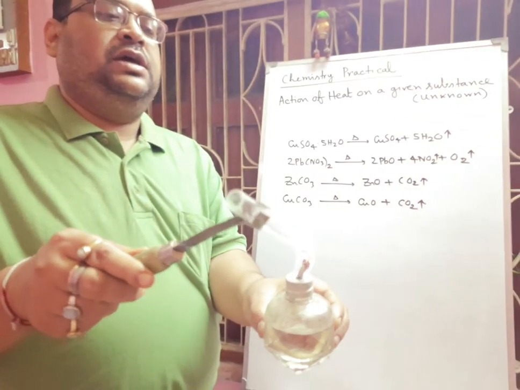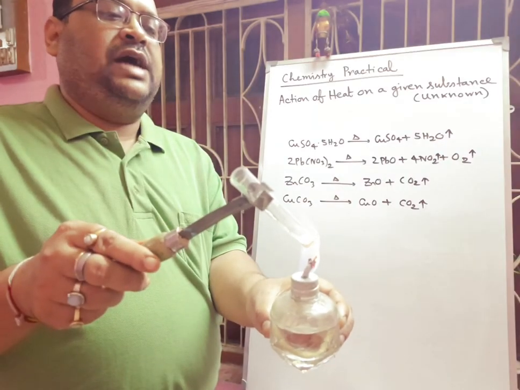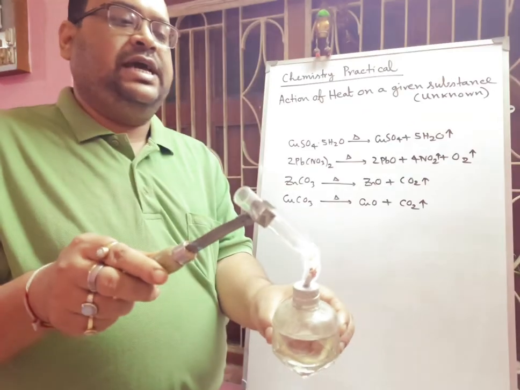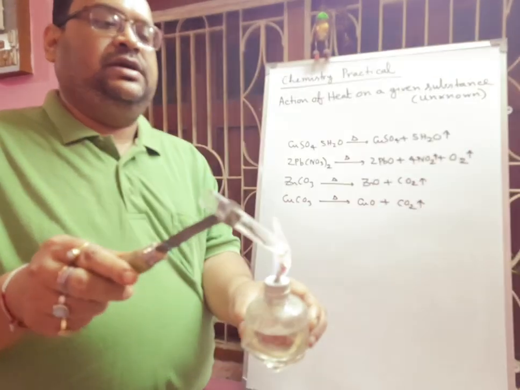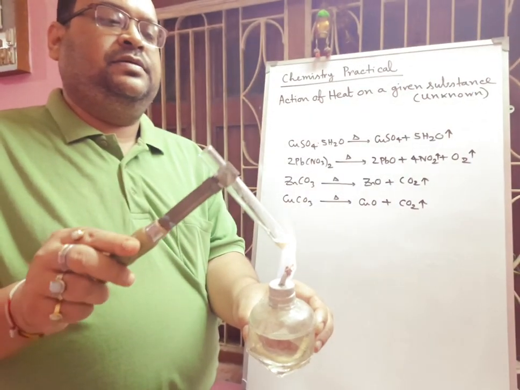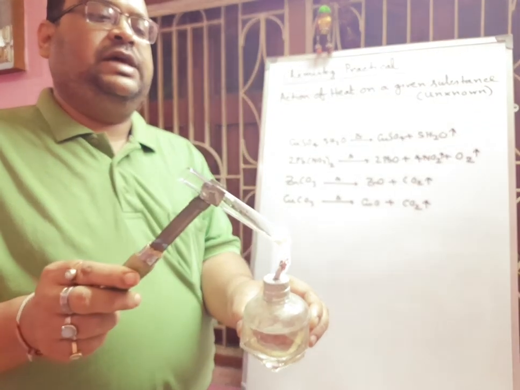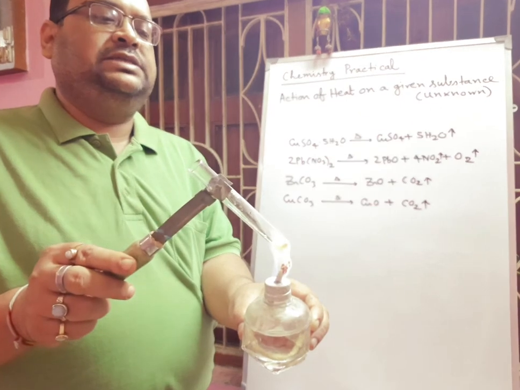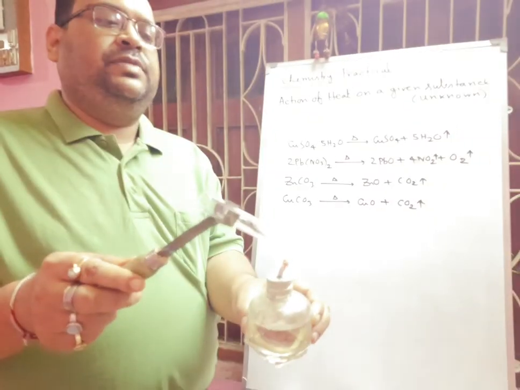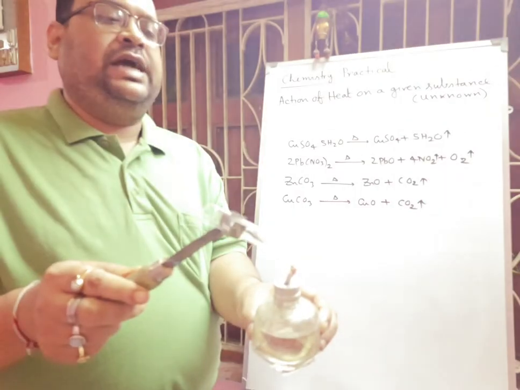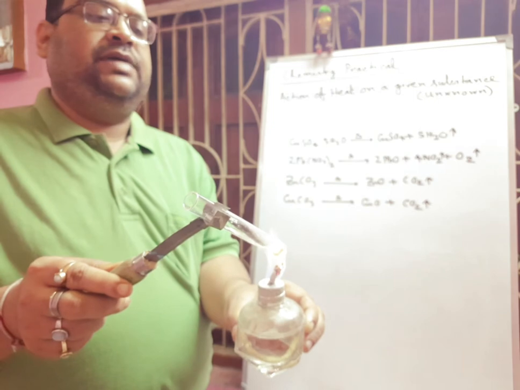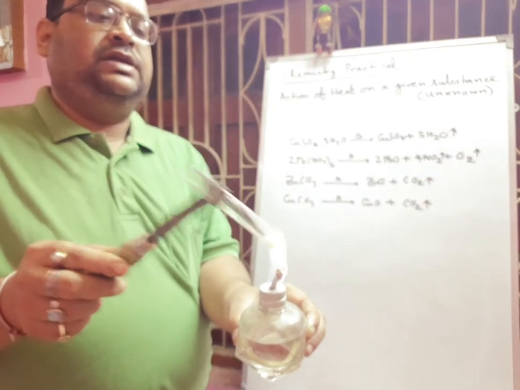If you pass this gas through lime water, it will turn milky. All of you know that carbon dioxide will react with calcium hydroxide, forming calcium carbonate, and turns lime water milky. If you pass it for a long time, then again it will become soluble because of the formation of calcium bicarbonate. Now here you see what is happening.